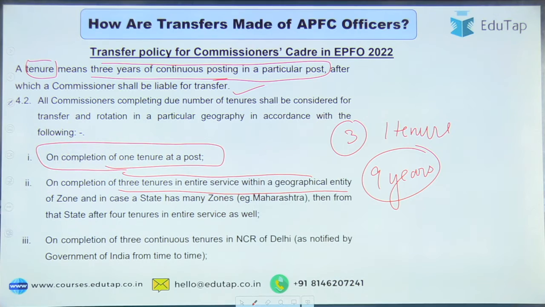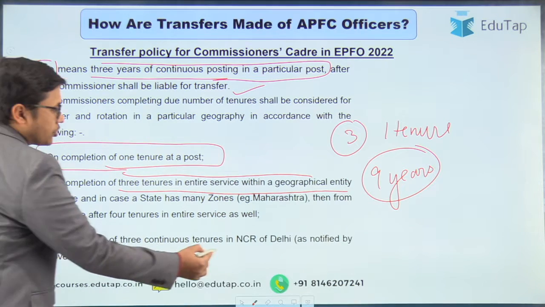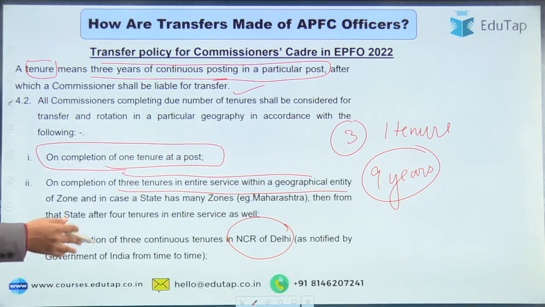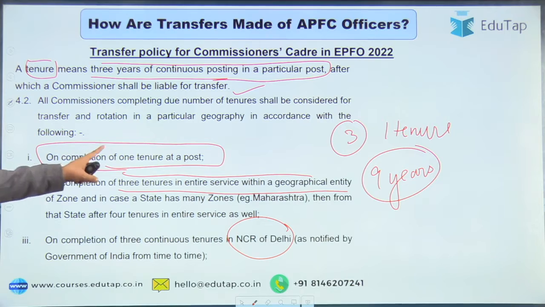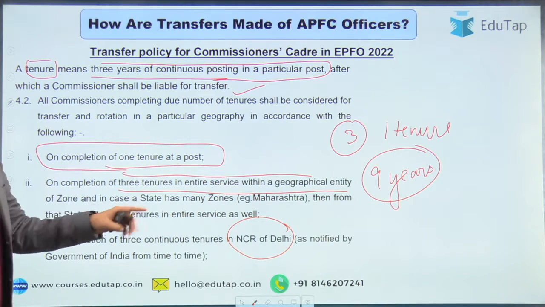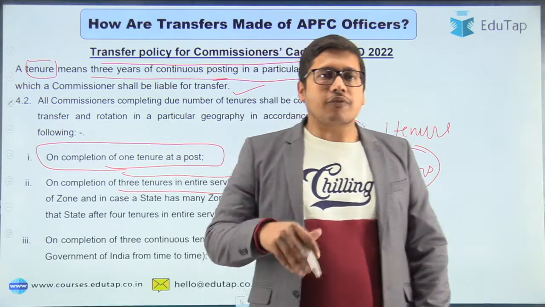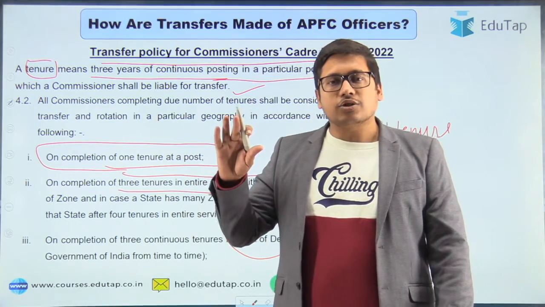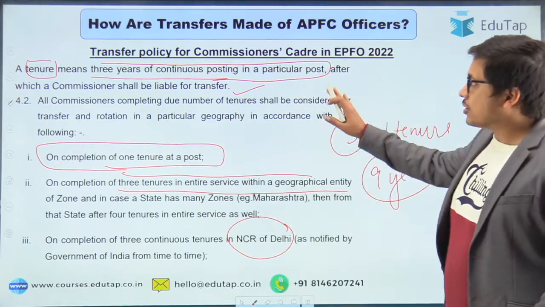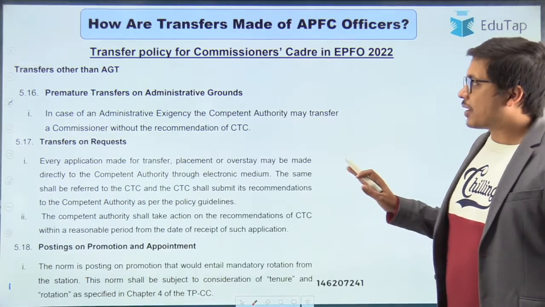depending upon the completion of their tenures, right? So on completion of 3 continuous tenures in NCR of Delhi, you are obviously liable to be transferred to some other geographical region. So at least you will have to complete 1 tenure at a post, then you will be transferred within that geography, and after completing 3 tenures in that geography, you can be transferred to some other geographical region. Now this is the policy for the annual general transfer, right?